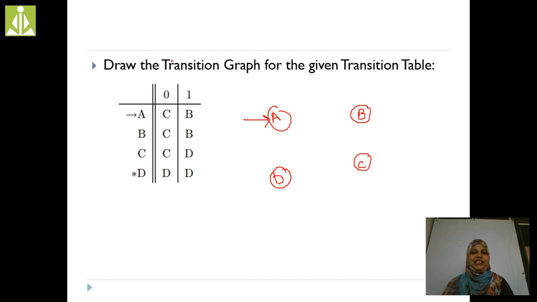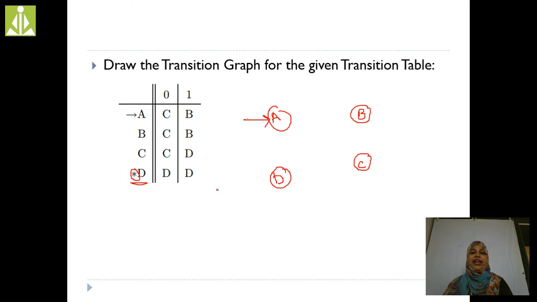Now, by seeing this transition table, can you recognize which one is the final state? See here, A, B, C, D. D is having something special, the star is there, right? The final state can be recognized directly by seeing the transition table or graph. That particular state has some different mark. In this example the star is given, so we are taking D as the final state.